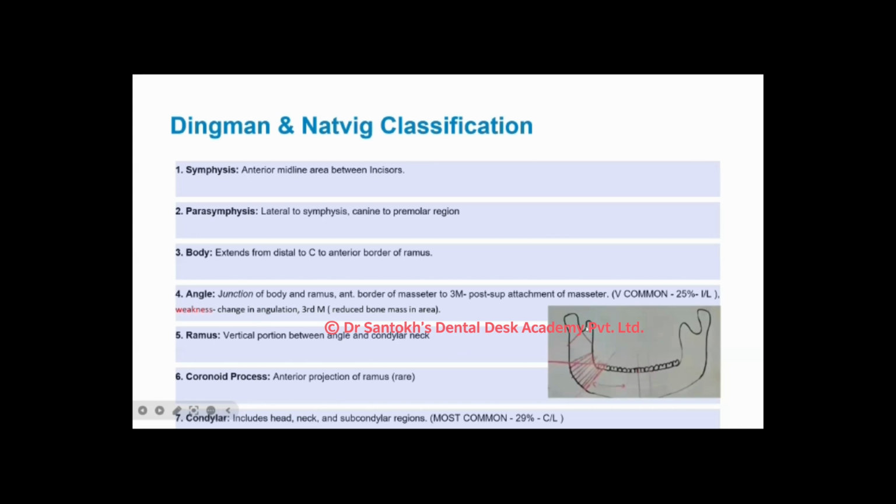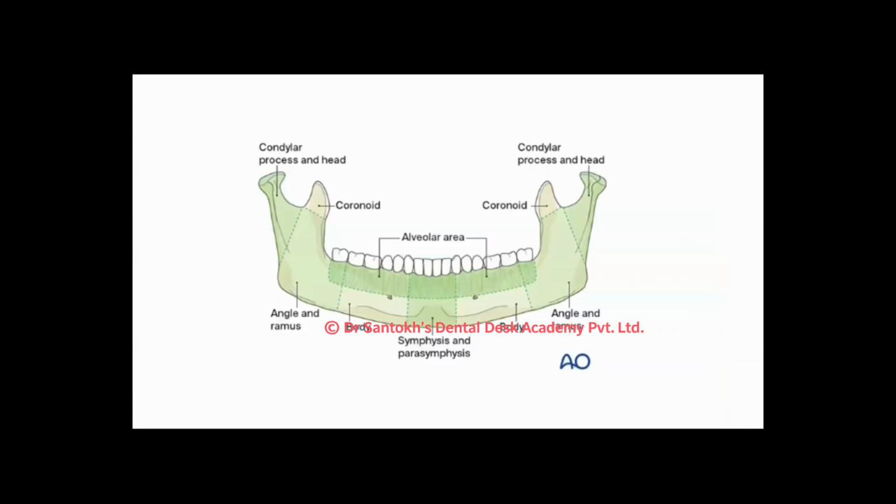So this is the coronoid process. The coronoid process is the anterior projection of the ramus, and you must be knowing that the temporalis muscle inserts over here. And other than that, you had your condylar process, which has a head, a neck and a subcondylar region. So this area is again quite weak. So this was all about the Dingman and Natwick classification.